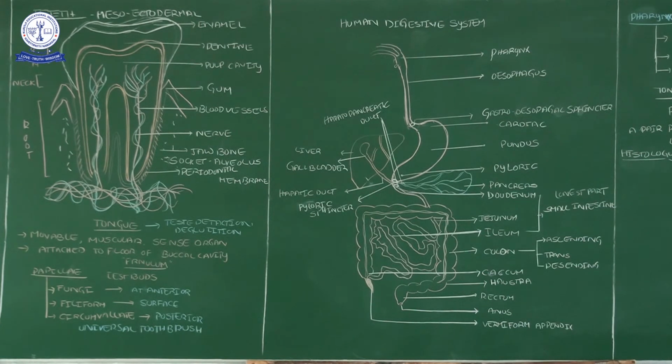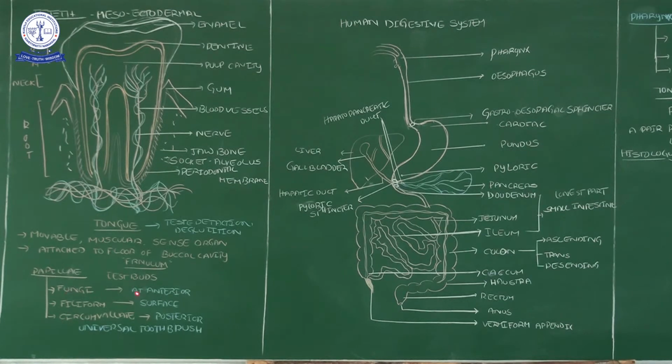When you look at the tongue clearly, it has a lot of buds, which we call papillae. Among the papillae, some act as taste buds. There are three types of papillae: one is fungiform, the next filiform, and the next circumvallate.